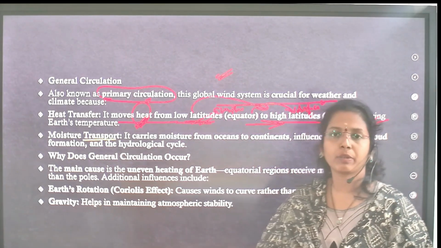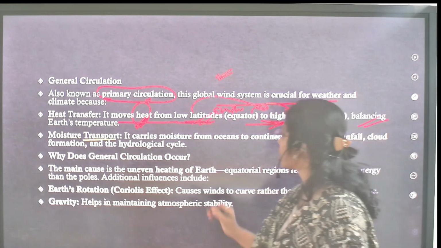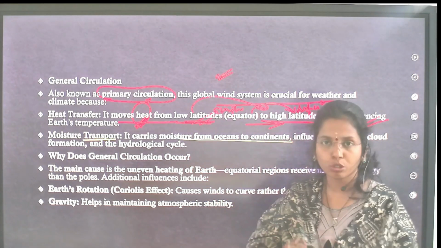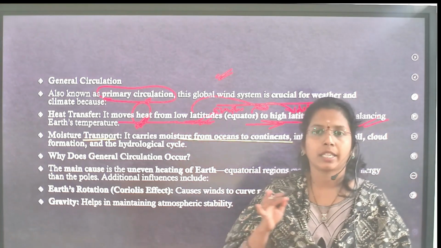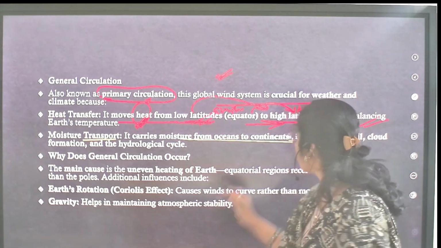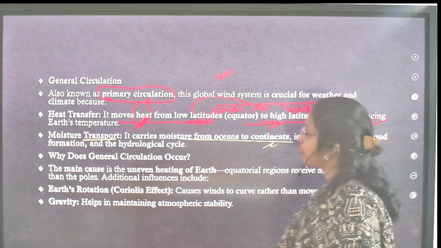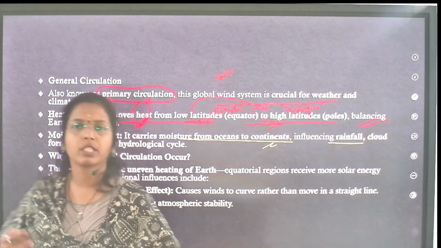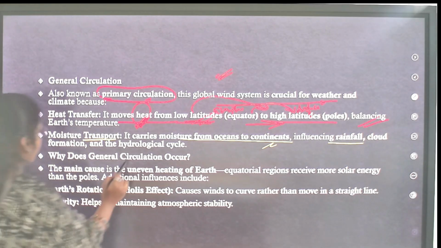Next, moisture transport. What will it do? It will transport the moisture. It carries moisture from oceans to continents, influencing rainfall, cloud formation, and you will see the hydrological cycle, means water cycle.